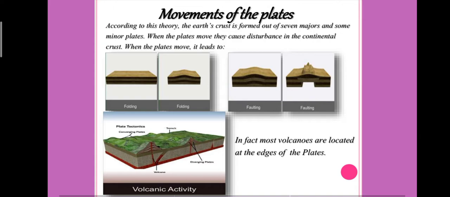Now see, movement of the plates. According to this theory, the Earth's crust is formed out of 7 major and some minor plates. When the plates move, they cause disturbances in the continental crust. When these plates move, stress forms, so the continental crust is also affected by the movement of these plates. When the plates move, it leads to folding,